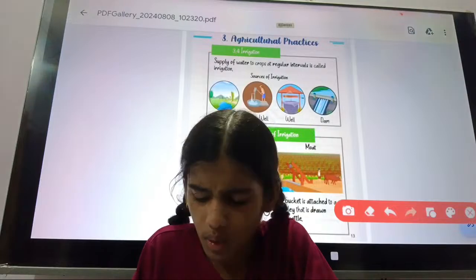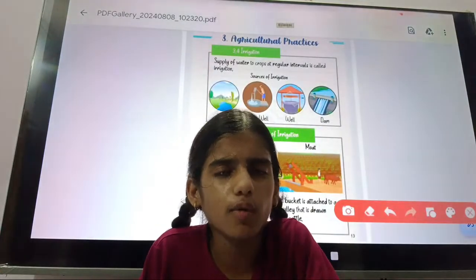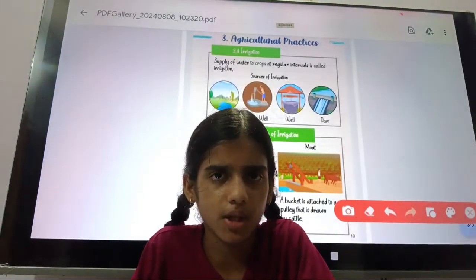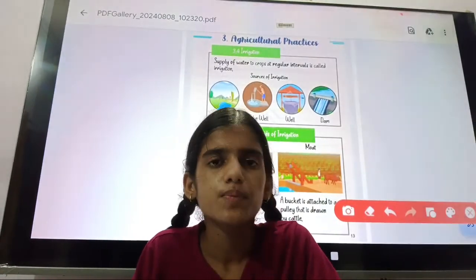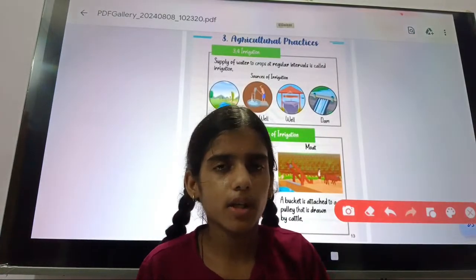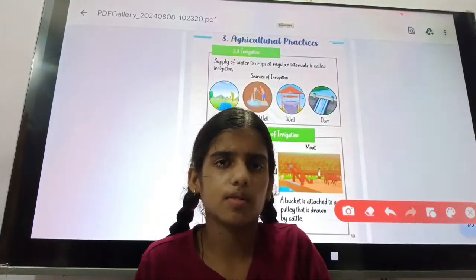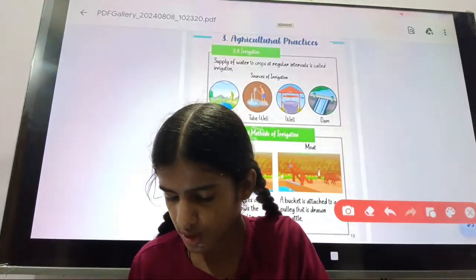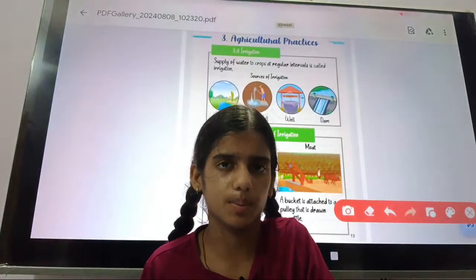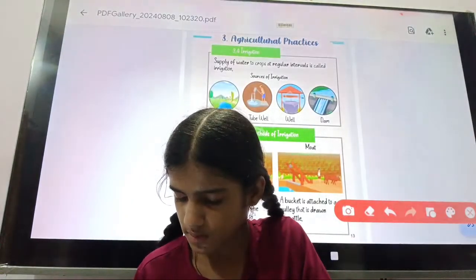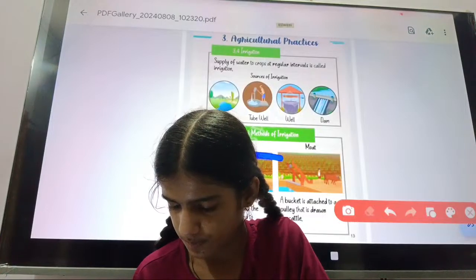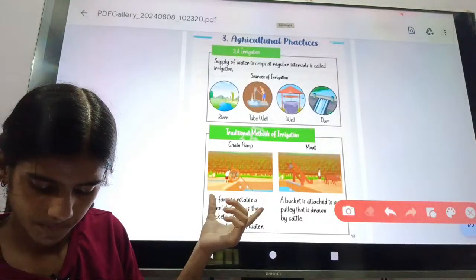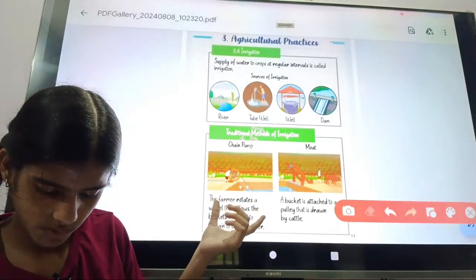There is the traditional method of irrigation and the modern method of irrigation. So methods of irrigation can be divided into two types: first traditional, second modern. In the traditional, first comes the chain pump. You will see here, this is a, one second.